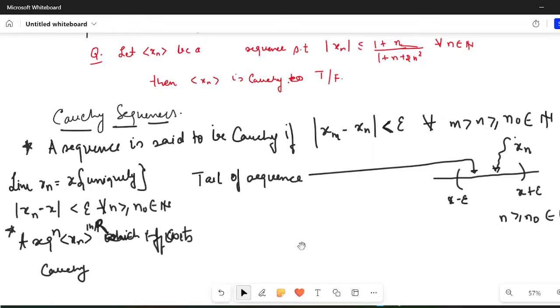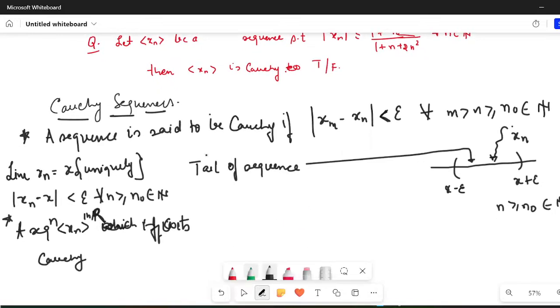So remember, this is the definition for the Cauchy sequence. Now let us think about this question. The question says, let xn be a sequence such that modulus of xn is less than or equal to (1 plus n) divided by (1 plus n plus 2n square). Then is xn Cauchy or not? The answer is true, xn would be Cauchy. Let us see how.